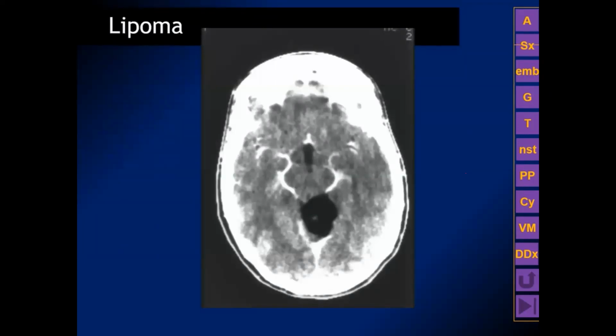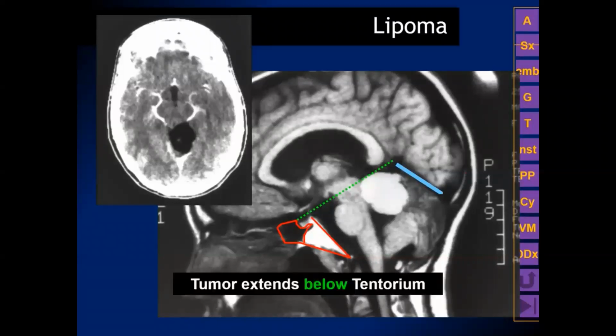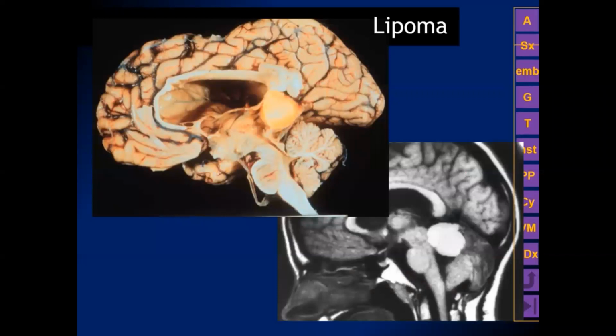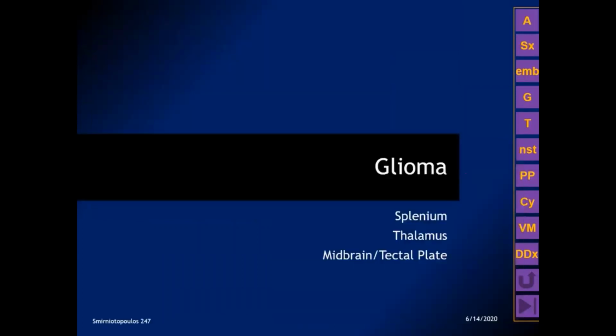They should be relatively homogeneous fat attenuation on CT. They should be relatively homogeneous fat signal intensity on MR. There should not be any kind of a fluid level or heterogeneity. Once again, we can see how this lesion has caused obstructive hydrocephalus from pressing on the cerebral aqueduct in the midbrain, and that has pushed the tumor into the posterior fossa. Beautiful example here, but in a different patient, of pathologic correlation, showing the yellowish color we would expect from fat, very different from the whitish color we see from sebaceous lipid material.